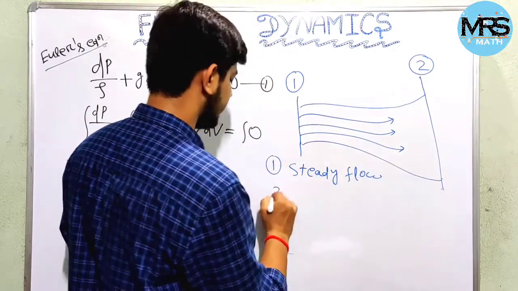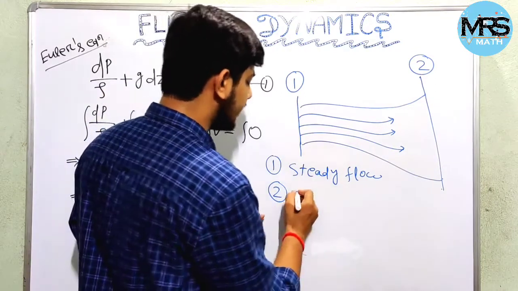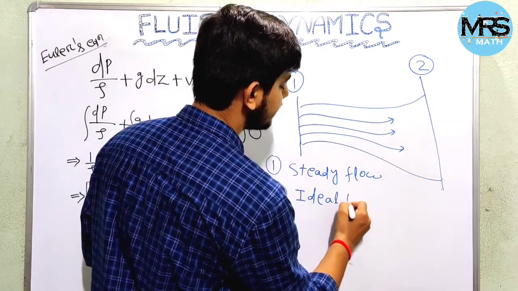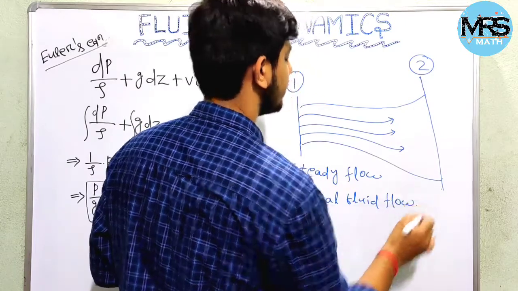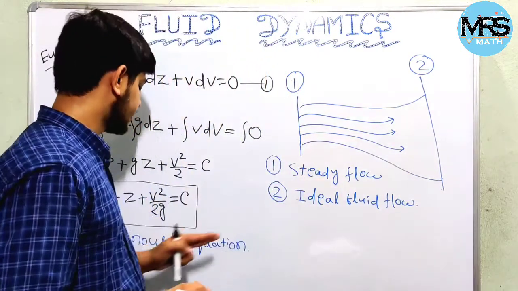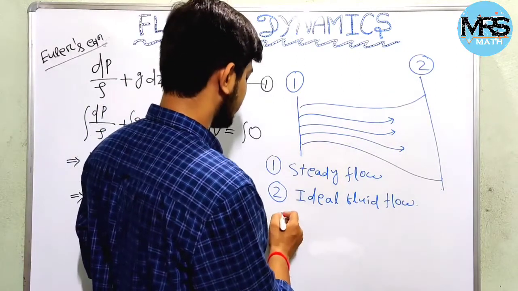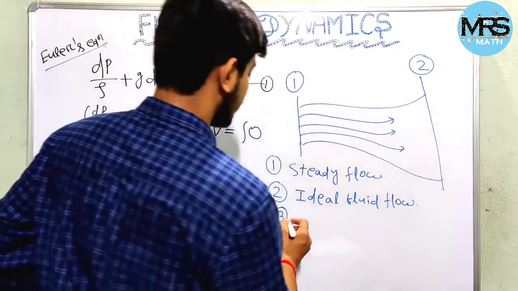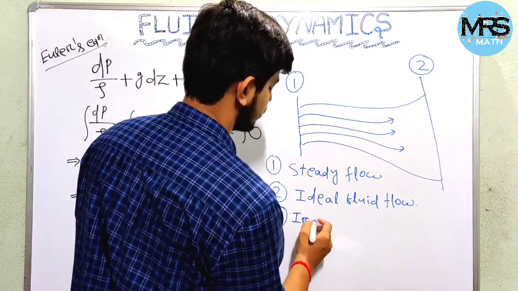The second is that it should be ideal fluid flow, because we are considering the fluid as incompressible and inviscid.